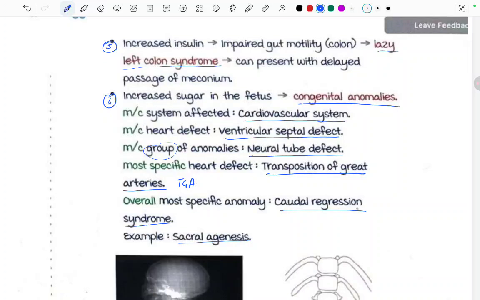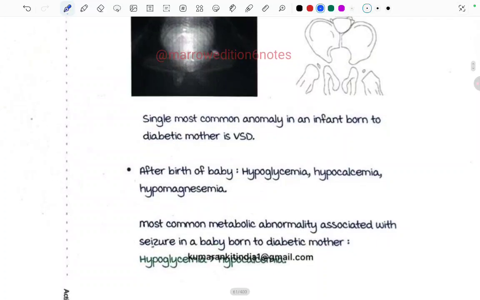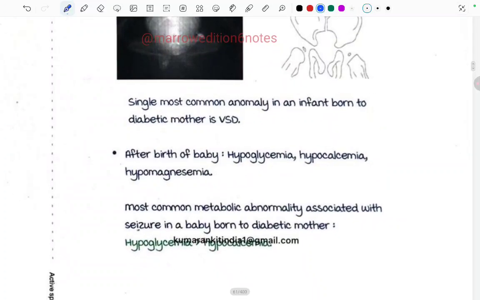Most specific heart defect, we saw, right? The most common heart defect is this, but the most specific one which is associated with increased sugar is the TGA, and overall most specific anomaly is the caudal regression syndrome, like the sacral agenesis. Single most common anomaly in an infant born to a diabetic mother is VSD, right? We saw most common one was VSD, but most specific one was TGA.